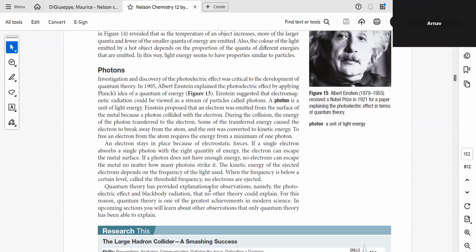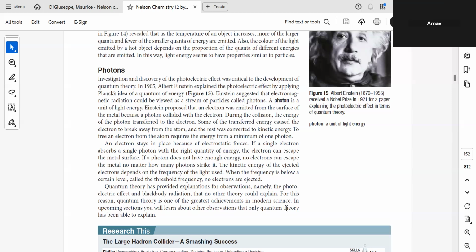Quantum theory has provided an explanation for observations, namely the photoelectric effect and blackbody radiation, that no other theory could explain. For this reason, quantum theory is one of the greatest achievements in modern science. In the upcoming section, we'll learn about observations that only quantum theory has been able to explain.